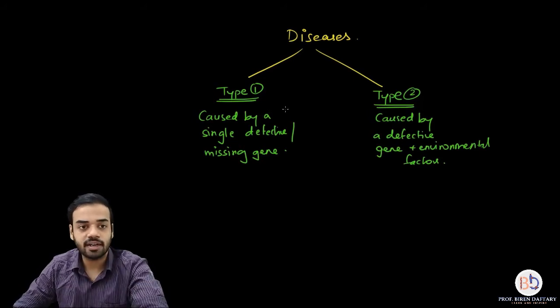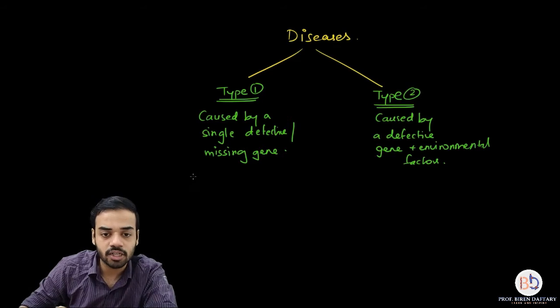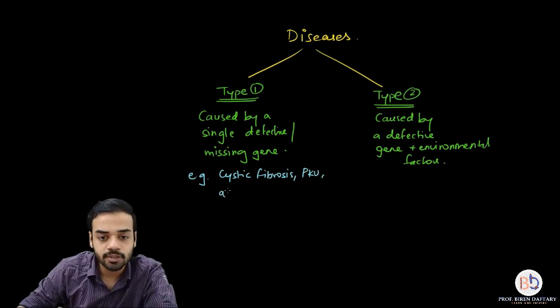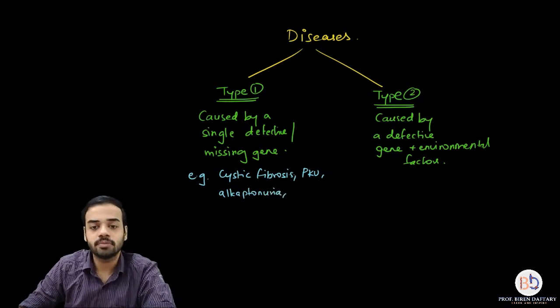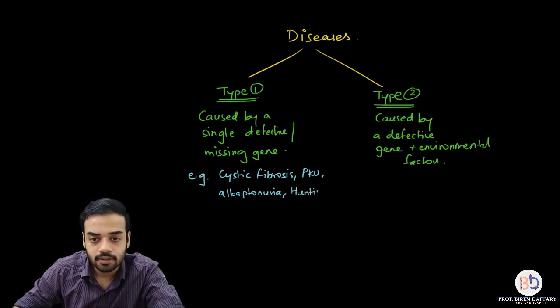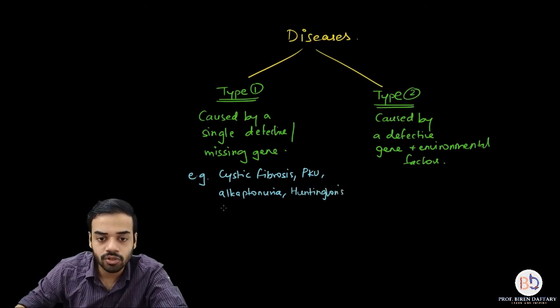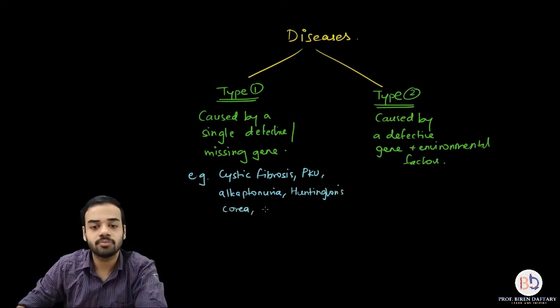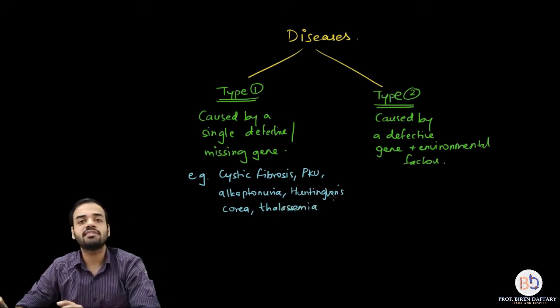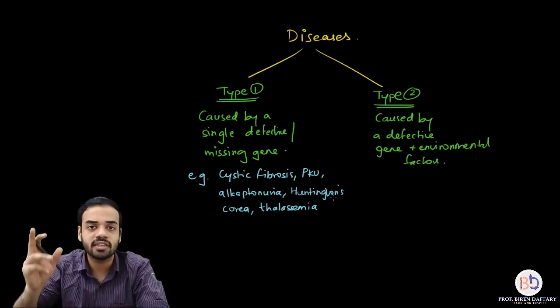There are many diseases, so some of the examples that I can remember are cystic fibrosis, then phenylketonuria, which is PKU, then alkaptonuria, then Huntington's chorea, then thalassemia. So all these diseases which I am writing down over here are caused due to a defective single gene. Is this clear?